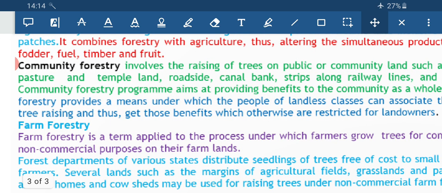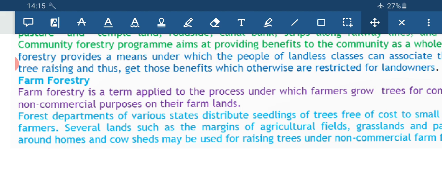I said for the non-commercial purpose, that is the poor farmers, and the landowners or the farmers can grow it along with their cultivable plot, for commercial purposes. So, this is all coming under the category of social forestry.